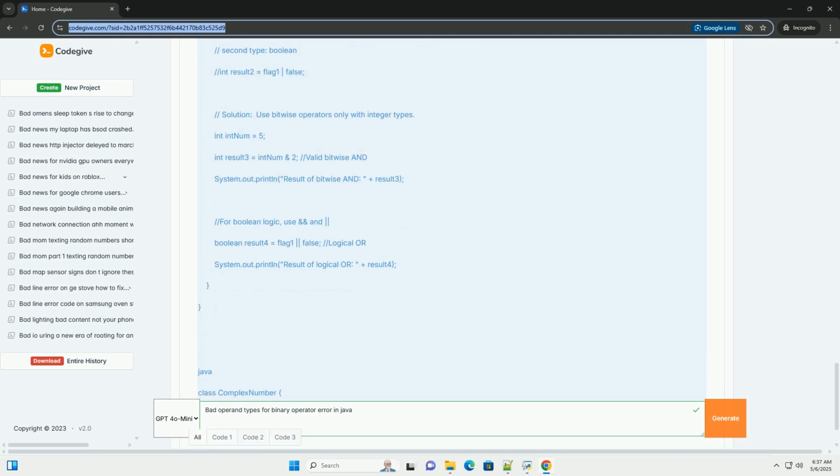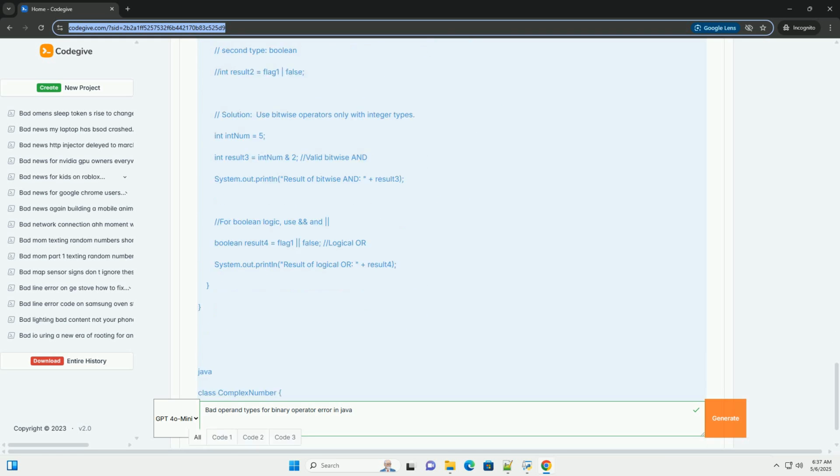1. Arithmetic operations with strings. This is perhaps the most frequent culprit. Java treats the plus operator specially when one of the operands is a string. In that case, plus performs string concatenation, not arithmetic addition. This can lead to unexpected behavior and errors if you expect arithmetic when it's string concatenation. Explanation: the original code attempts str1 + number1. Because str1 is a string, Java interprets plus as string concatenation, not addition.